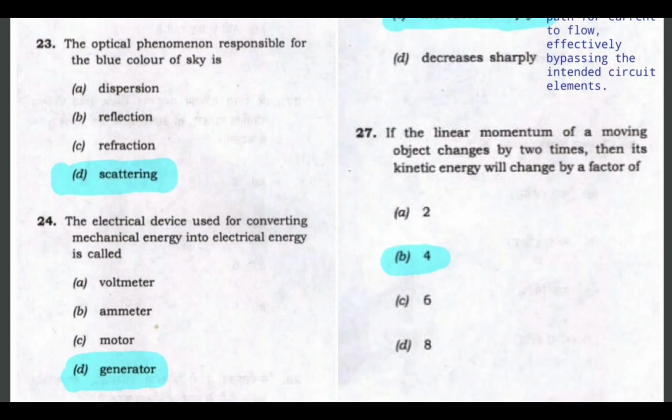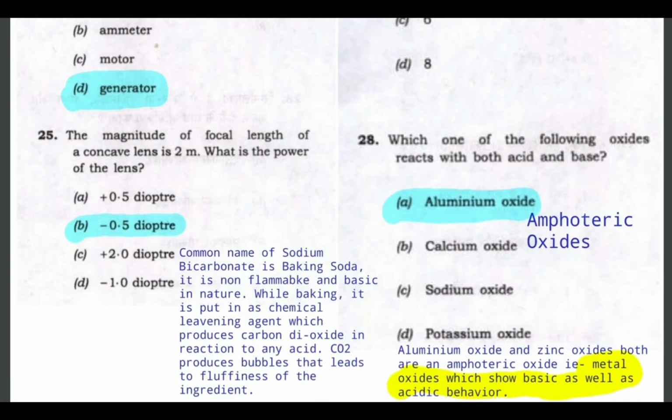Next question. Here also we will use the kinetic energy is equal to half mv square. So if the object's velocity or momentum changes by 2 times, then the kinetic energy will change by 2 square, which will be 4 times.